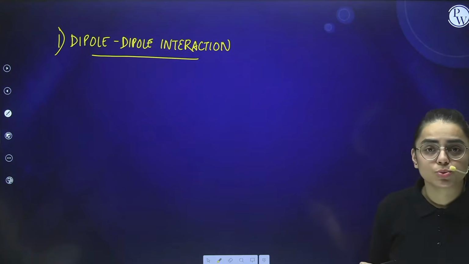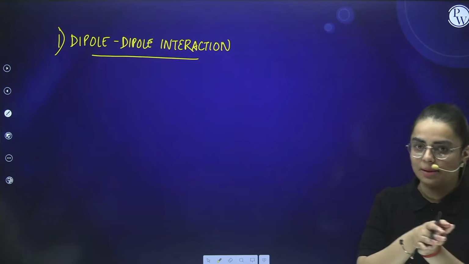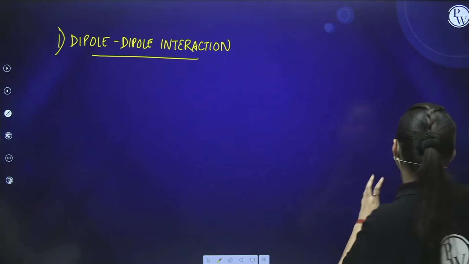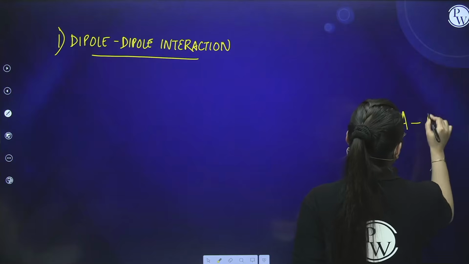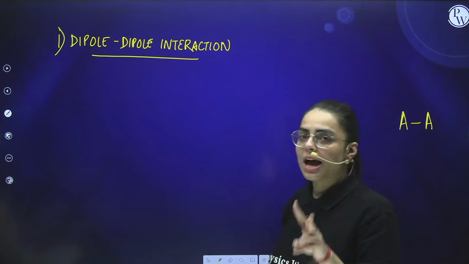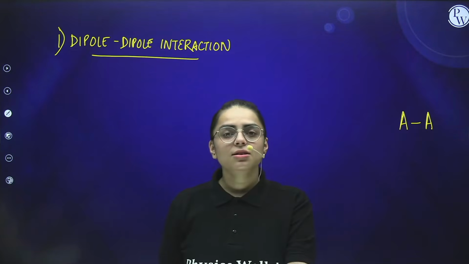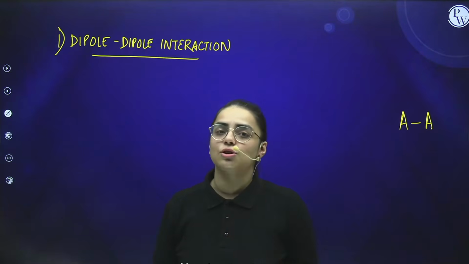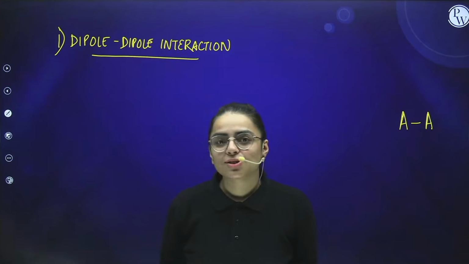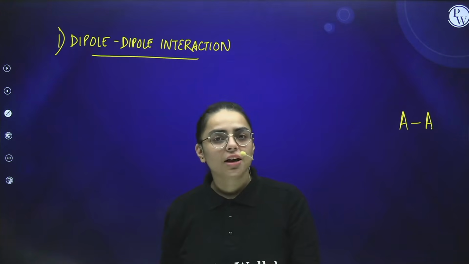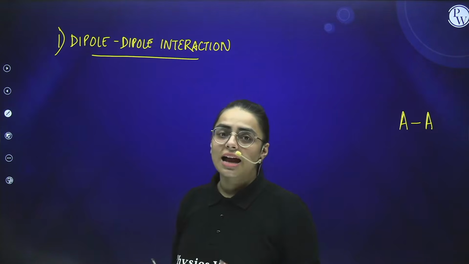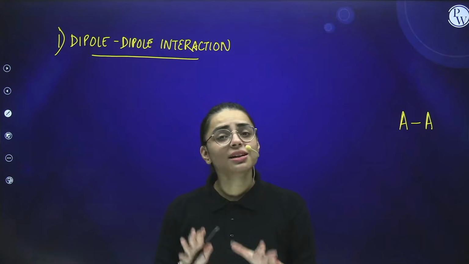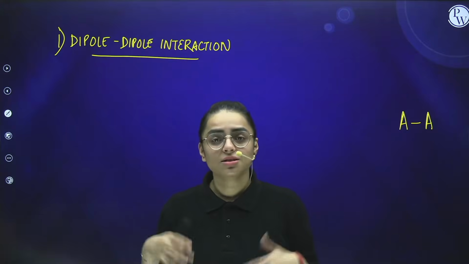Now, second thing, students, let us take an example of HCl. Before understanding HCl, in general, if I would say you have two atoms, A bonded with A. Now in this case, what happens? You have two same atoms. When two same or similar atoms are present, there is no difference in electronegativity. Now what do you mean by electronegativity? Electronegativity refers to the tendency to attract a shared pair of electrons towards itself. And it only arises when there are different, dissimilar atoms.